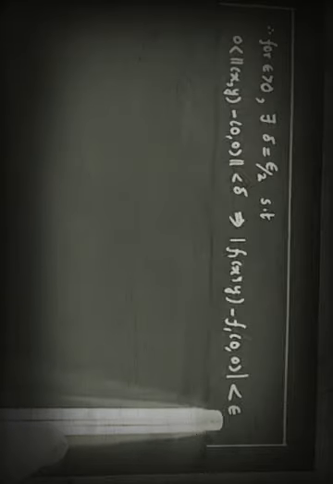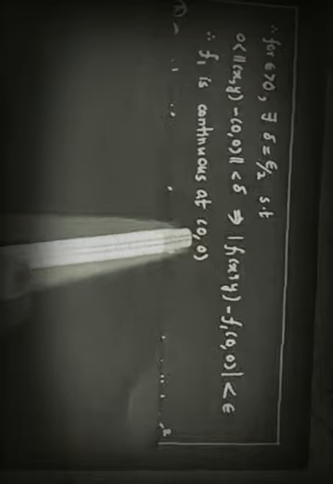We will take this as epsilon. When this is less than epsilon, then delta will be epsilon by 2. So this shows that f1 is a continuous function. f1 is continuous at (0,0).